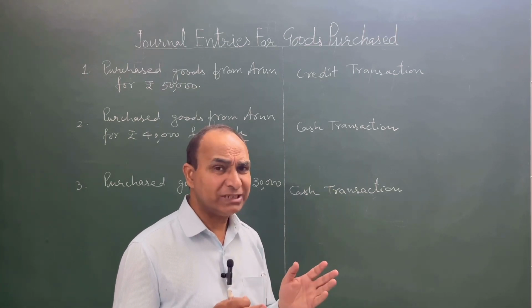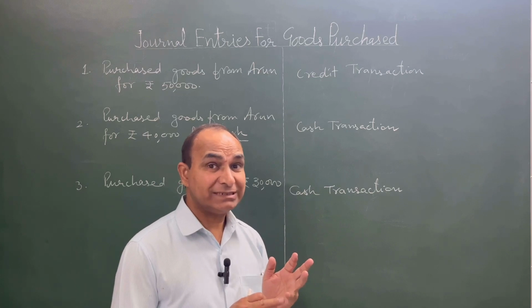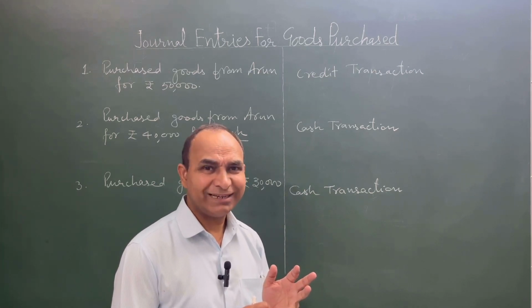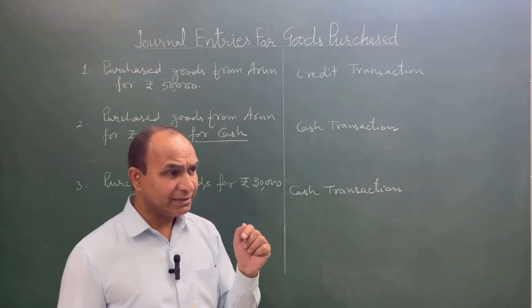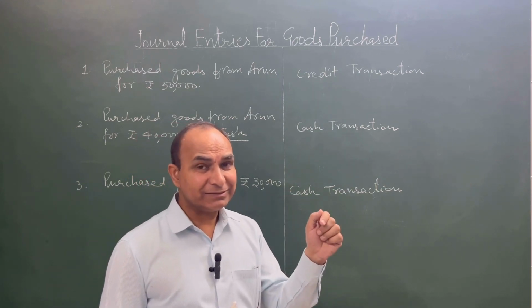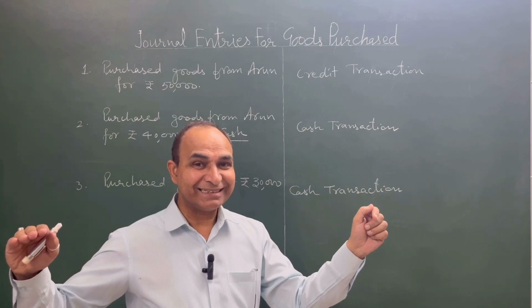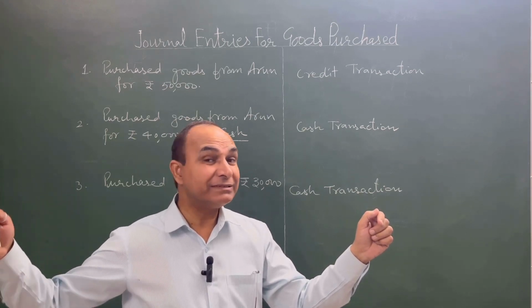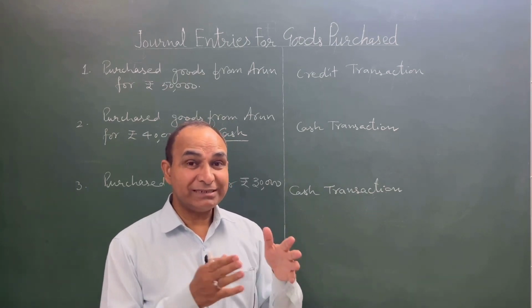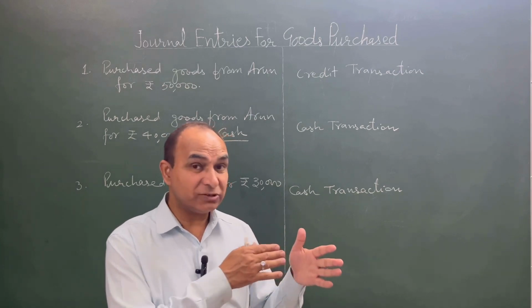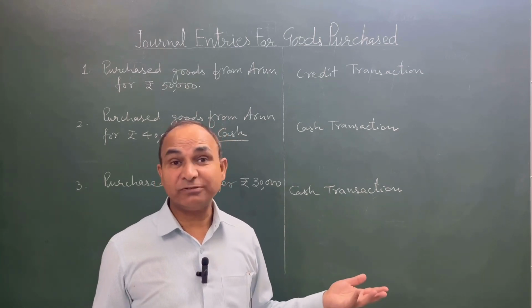So what is the nature of purchases account? Purchase is an expense. Why? Because first we are incurring expenses on goods, and then these will be converted into sales and would result in revenue. So purchase is an expense, therefore it is a nominal account, and that's why it will be debited.